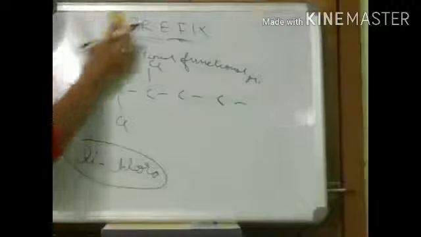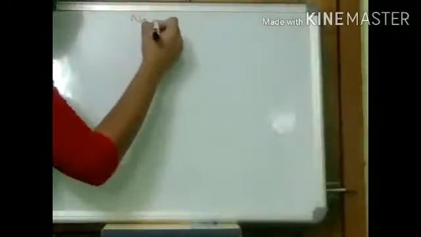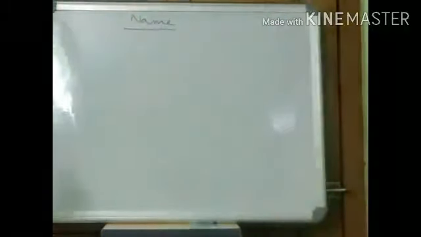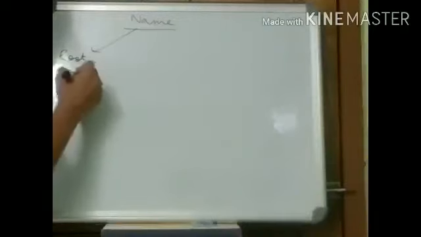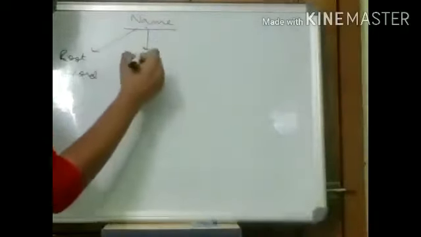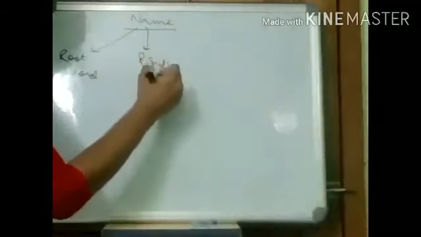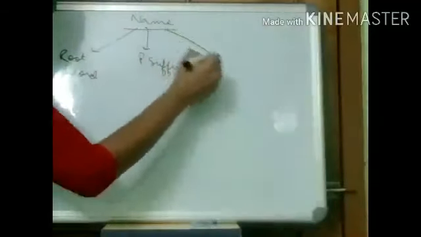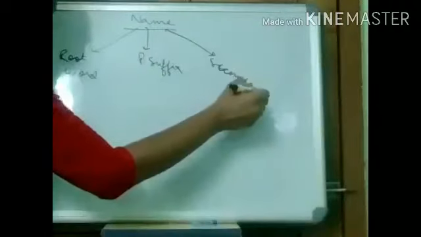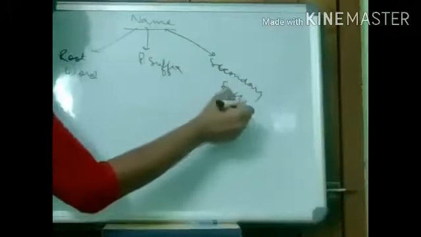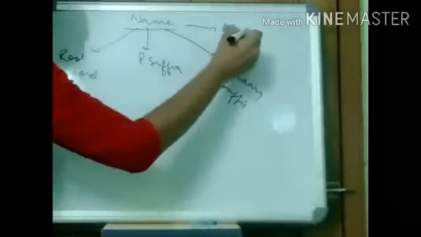So this is all about today. So let me sum up this IUPAC system. According to this IUPAC system, a name has 4 parts. One is the root word, one is the primary suffix, one is the secondary suffix, and the last one is the prefix.